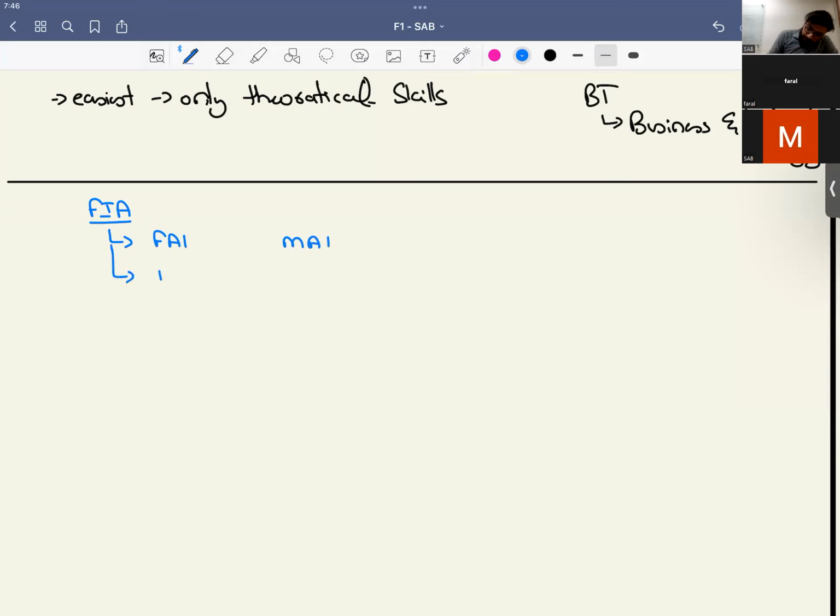They do FA2, MA2, and they do F3 or F2, which is known as FFA and FMA. And then there's one exam which is known as F1, which is also known as BT, which we are going to study.